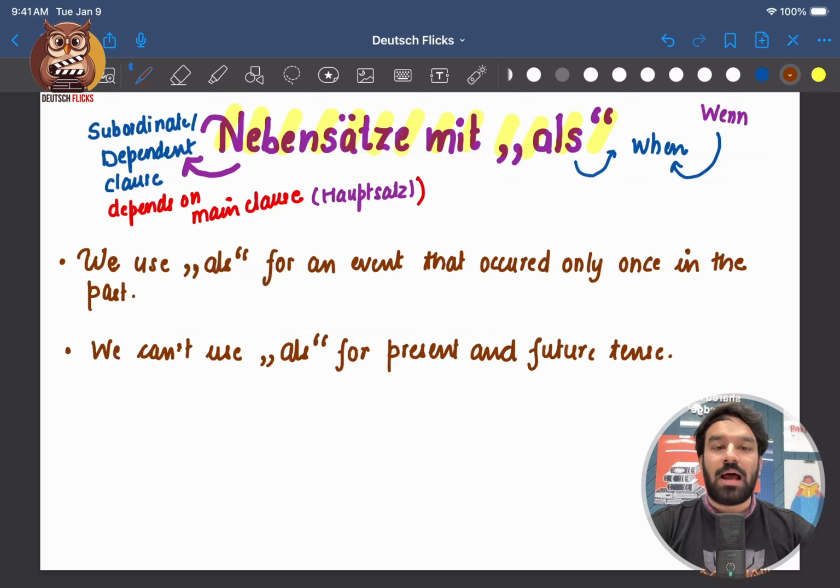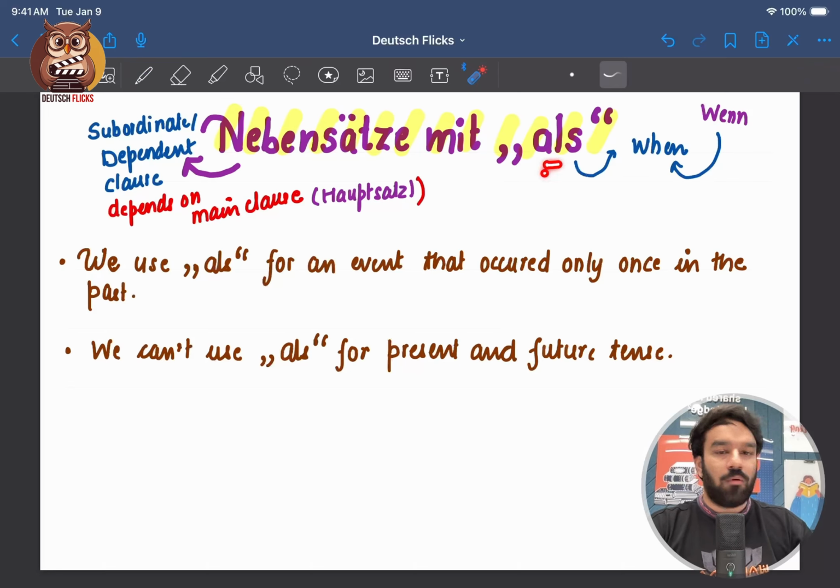Or when I was in school. Now that I'm in an office, I cannot go back to my school days. Or when I was a child. Even in this sentence, this is a one-time event that happened to me. I can never be a child again. Or when I visited Berlin for the first time. This sentence also is a one-time event that occurred in the past. So for all these sentences, I cannot use the connector wenn.